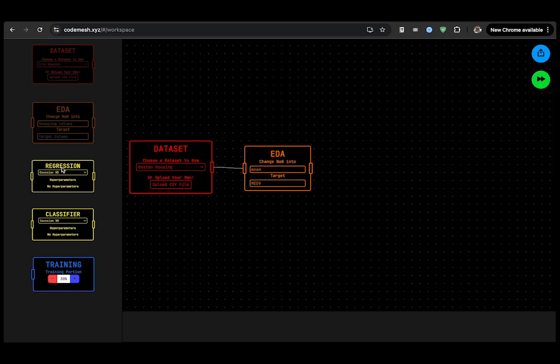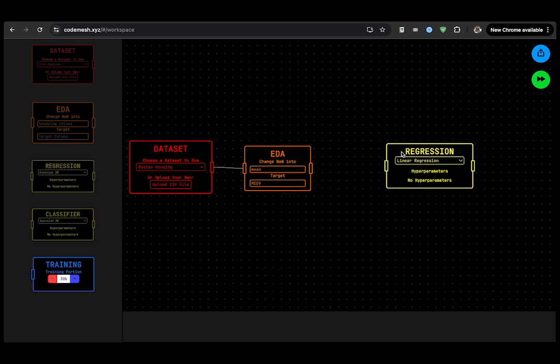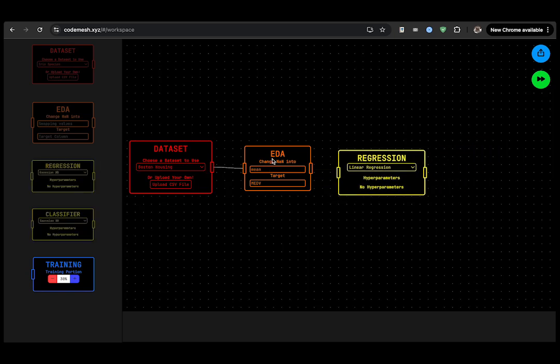Now we will pull in regression here. We'll talk about the difference between regression and classifier in the next video, but for right now, let's just understand that regression is some type of AI model we can use, okay? And we can connect this. And let's select something called linear regression. Linear regression is just a simple type of regression model we normally use in AI, but we'll also jump into that in a later video.